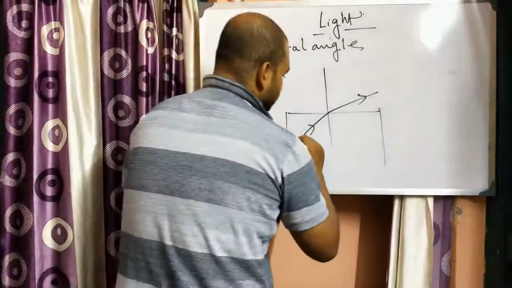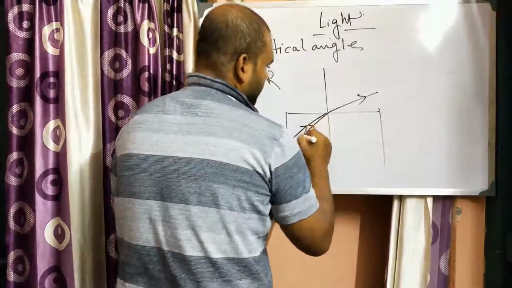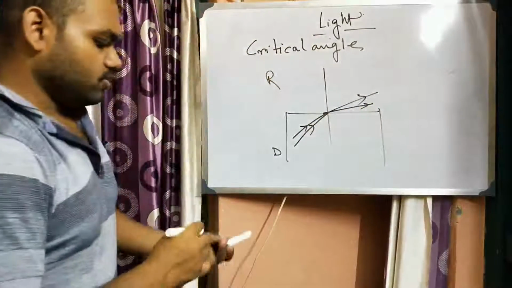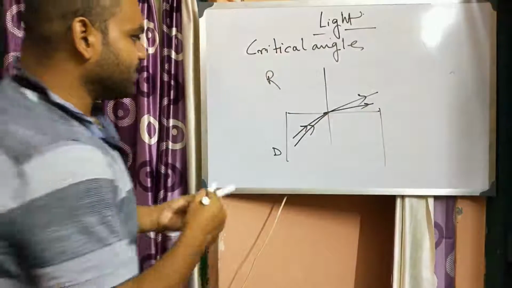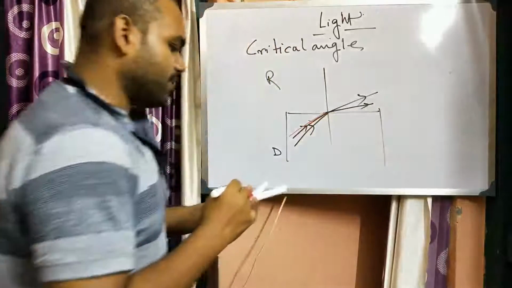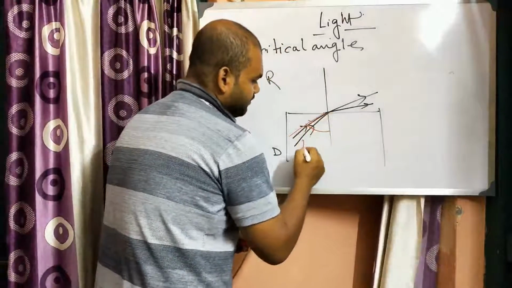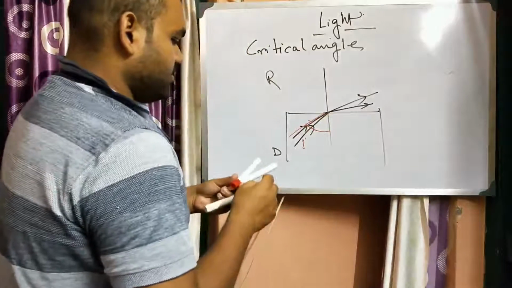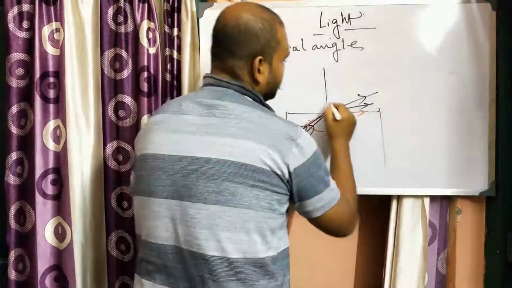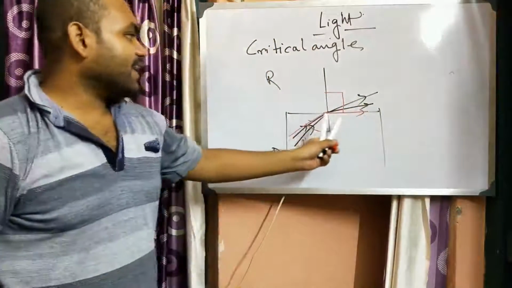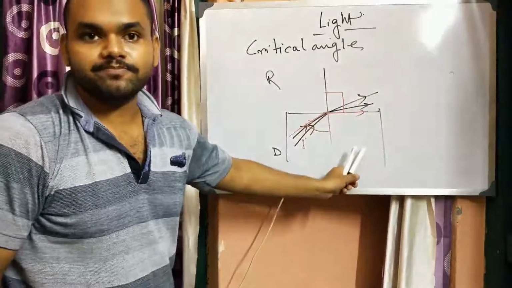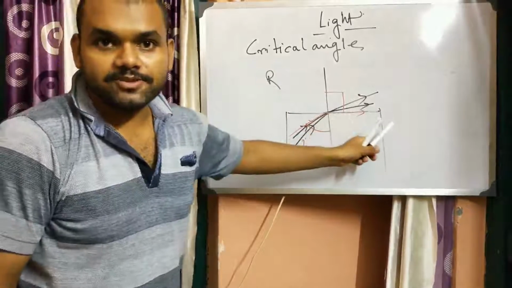Suppose we increase the angle of incidence like this; on increasing the angle it will go further away from the normal. So there is a particular angle of incidence, I, for which the angle of refraction becomes 90 degrees, that is, the refracted ray goes along the separating surface of the two media.